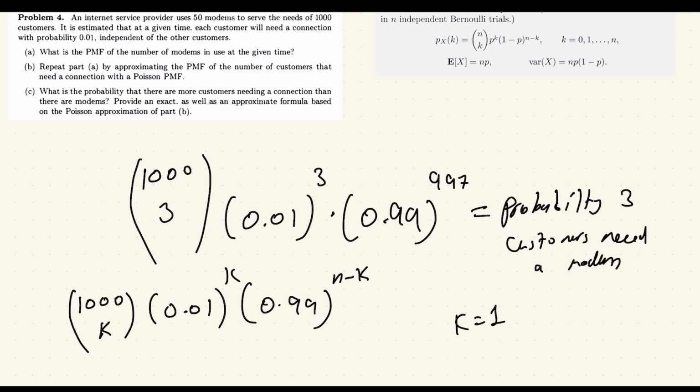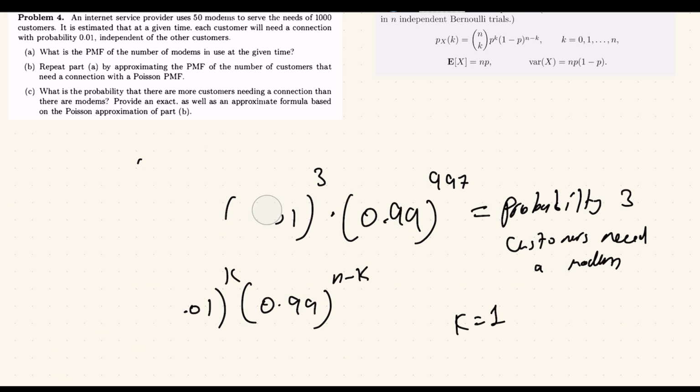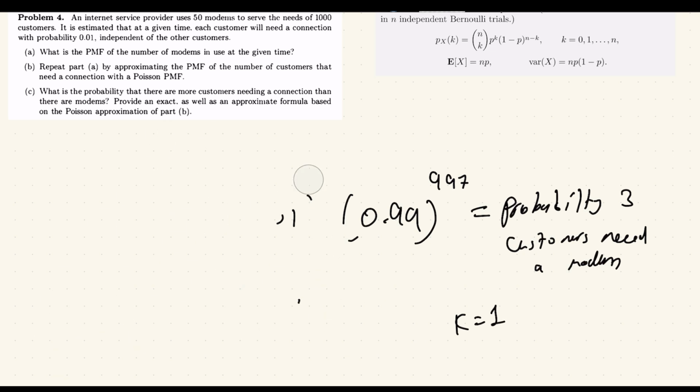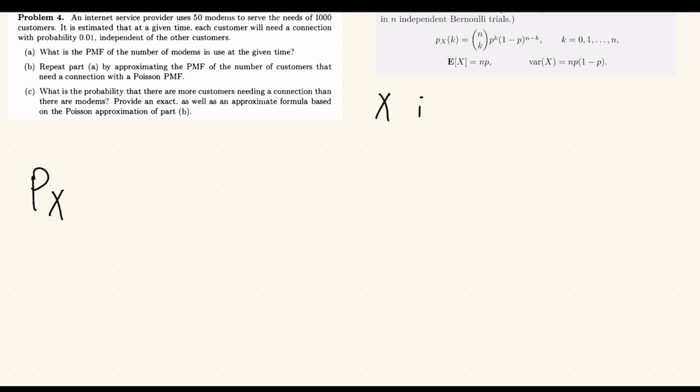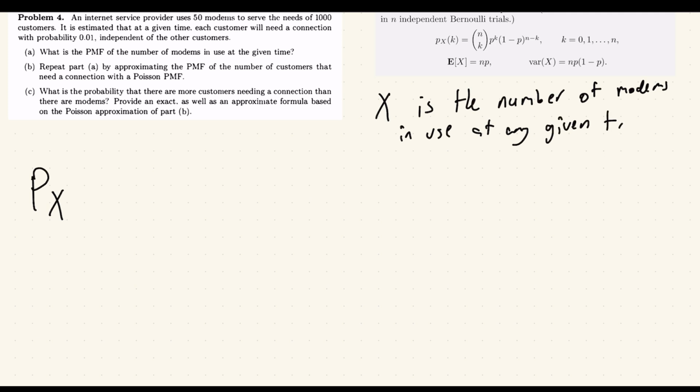Now, to make this simpler for you to understand, we can write the PMF of, let's say, x, where x is the number of modems in use at any given time.